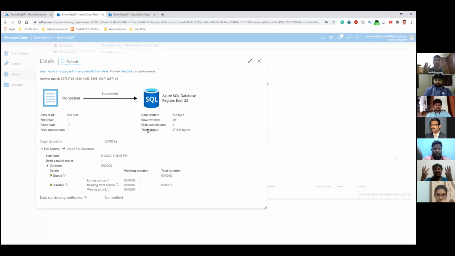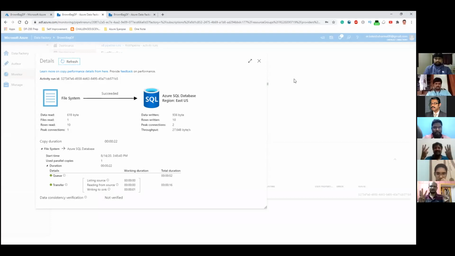So if, as per the business criteria, you feel that some of the parameters are looking off here, then you can do some performance tuning on the pipeline, which again, as I said, is an advanced topic. It's quite useful when you want to set a baseline for a particular pipeline and do the performance tuning on top of it.